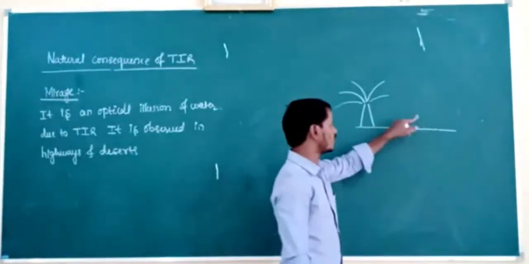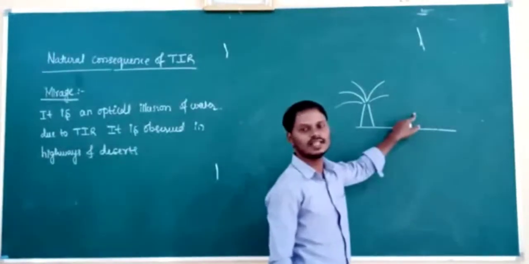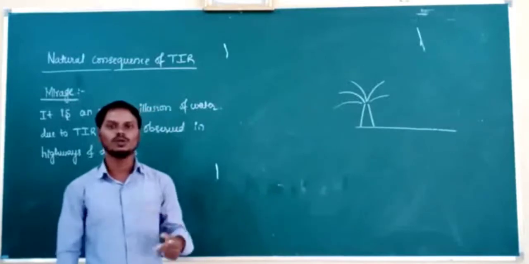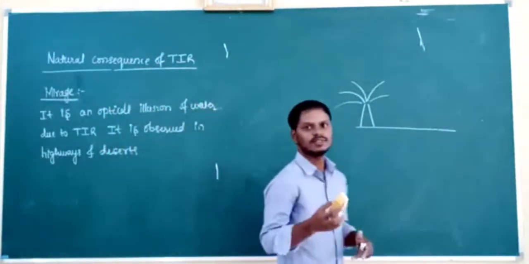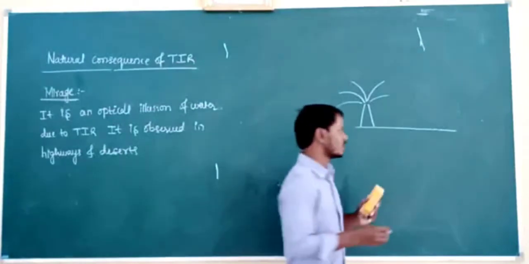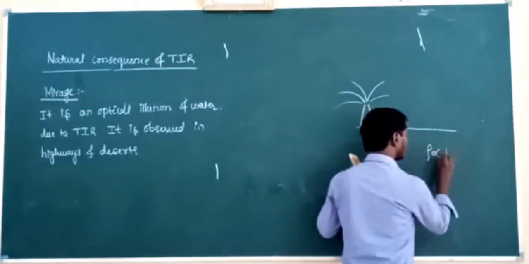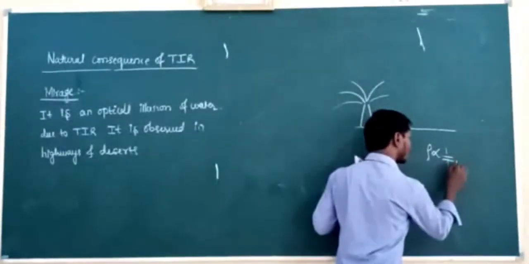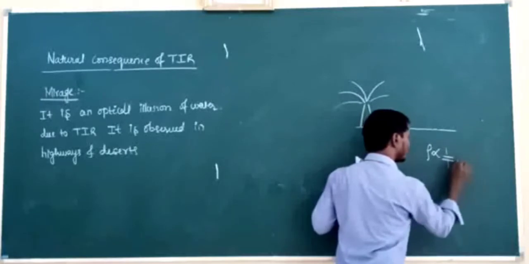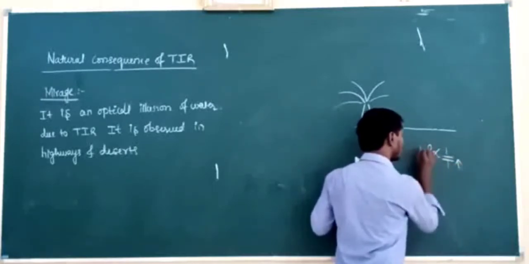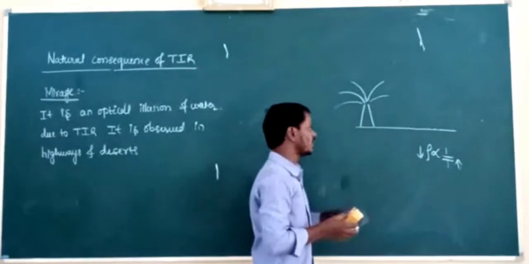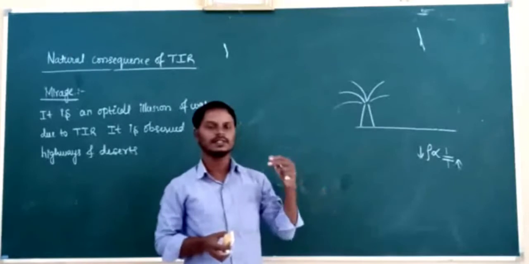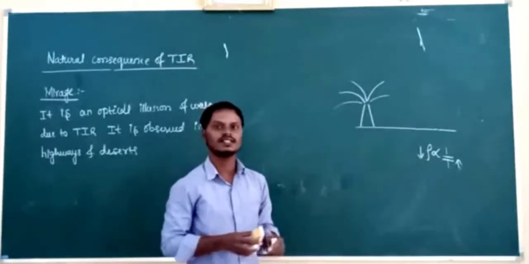The air layer in contact with the land also has high temperature. If it has high temperature, then its refractive index is low, because the density is less. We know the relation between density and temperature: density is inversely proportional to temperature. If the temperature is high, then the density is low. So the air layer in contact with the hot land has less density, and then its refractive index is low.